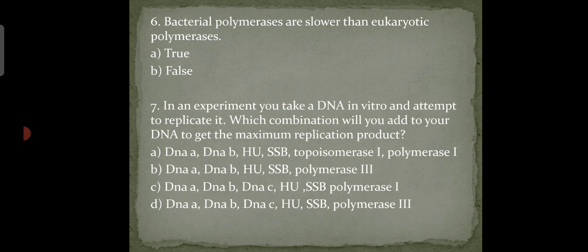So our answer is option B, which is false. Prokaryotic polymerases can add about 50,000 bases per minute, while eukaryotic polymerases can add only 2,000 bases per minute. This slower rate is compensated by more origins of replication.